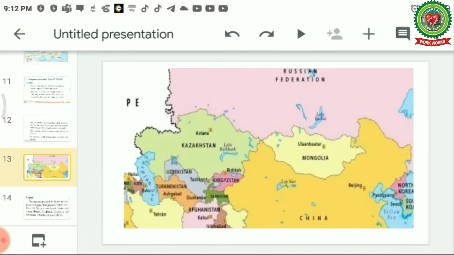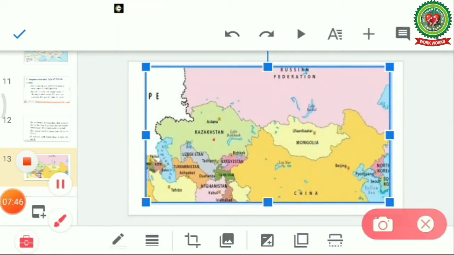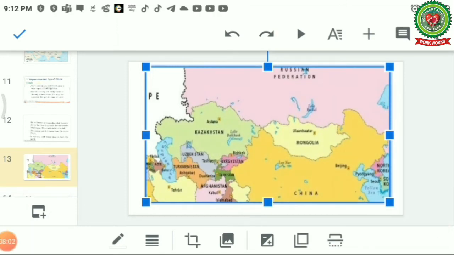Already I have shown you where is Kazakhstan, where is Turkmenistan, where is Uzbekistan, where is Mongolia, and where is the northeastern part of Russia. These are the parts where the temperate grasslands are found, and these grasslands are known as steppes over here.